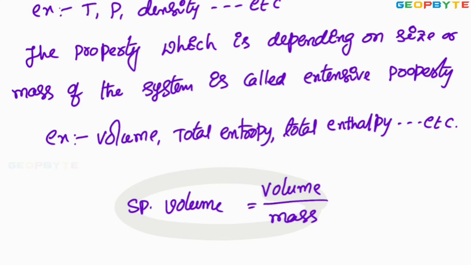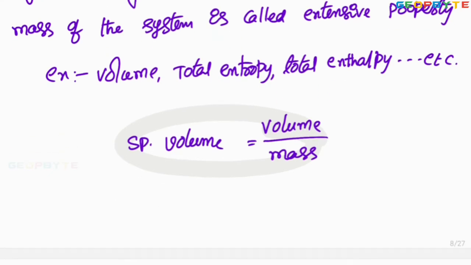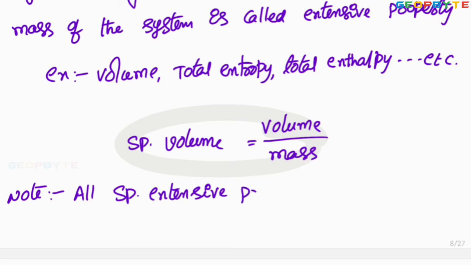That quantity is called intensive property. Let me write that point as note. Note. All specific extensive properties are intensive properties.